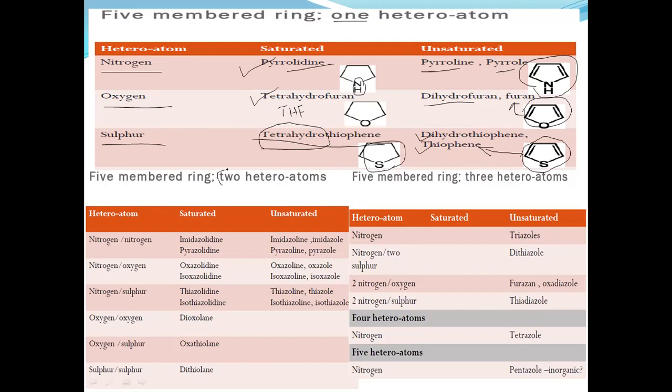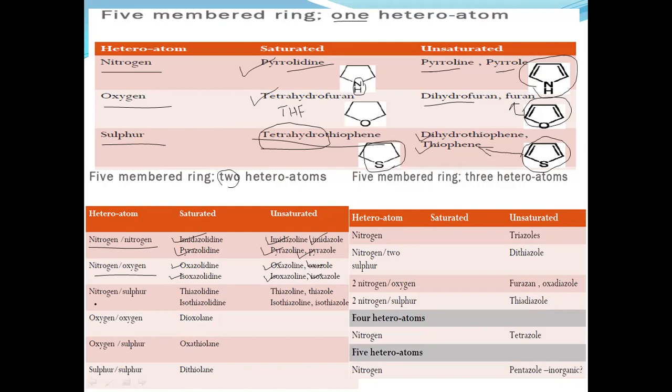Similarly, if two heteroatoms are present, these are the names. If nitrogen atoms are present, if saturated compound, imidazolidine, pyrazolidine; if unsaturated, imidazoline, imidazole, pyrazoline, pyrazole. These are some examples if nitrogen atoms are present. If nitrogen and oxygen are present, oxazolidine, isoxazolidine, these are the examples. If unsaturated ones, oxazole, oxazoline, isoxazoline, isoxazole.